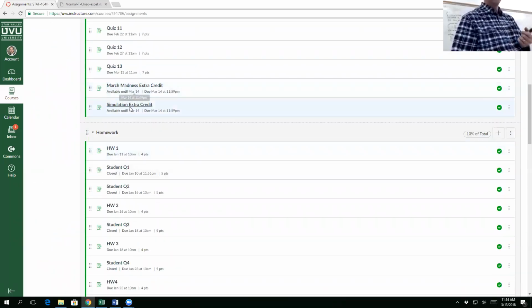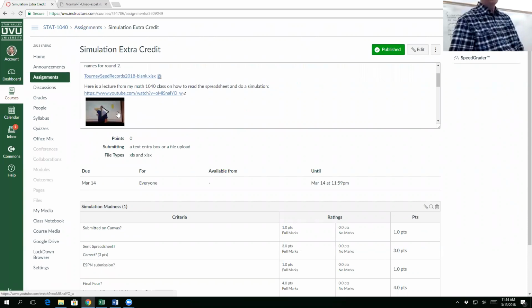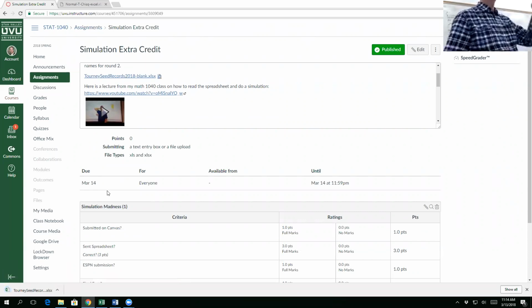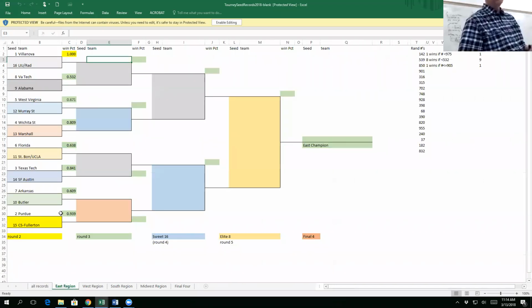So here's the deal. You can fill out a bracket on ESPN.com. There's the video from last year, I think. You can use any method you want to select teams. But as a general rule, for those of you who don't know anything about basketball, there are four brackets. The lower the seed, the better the team.